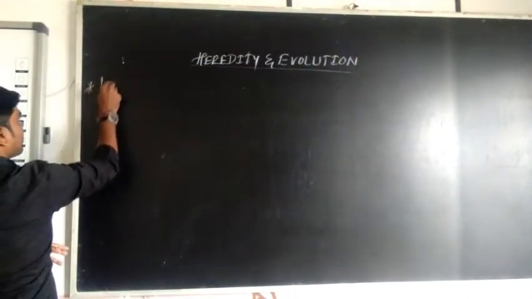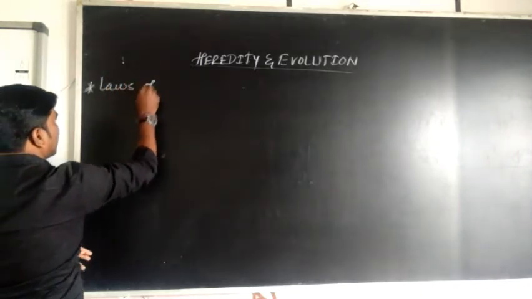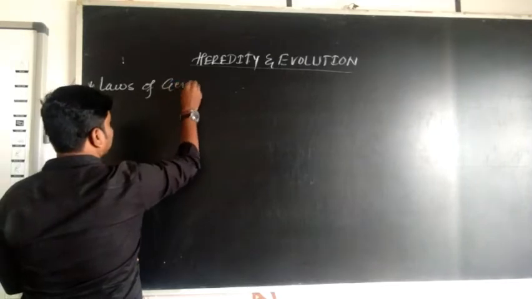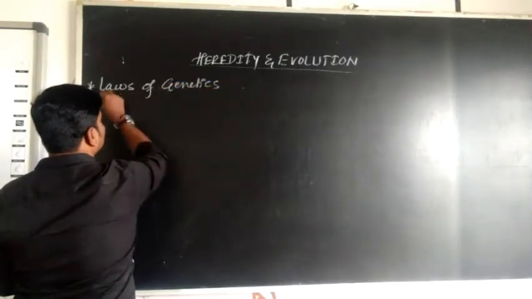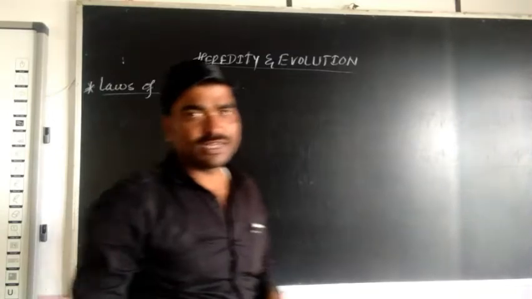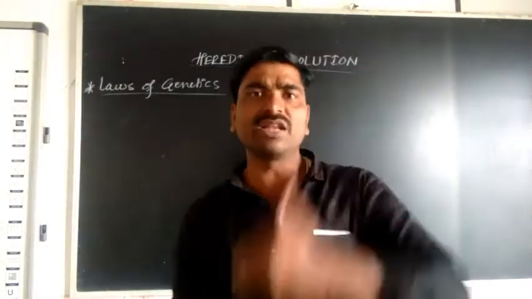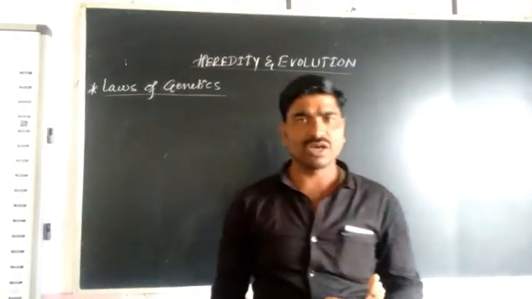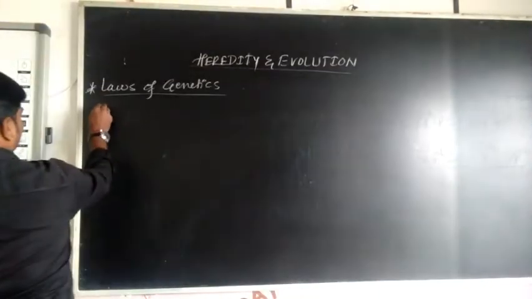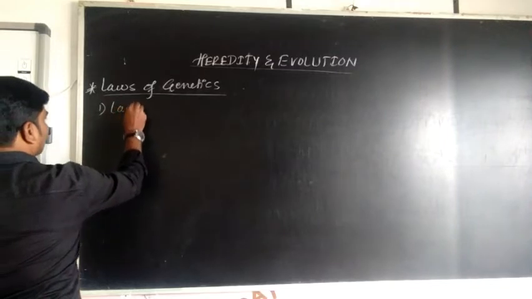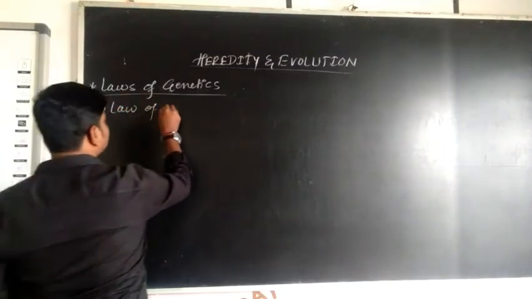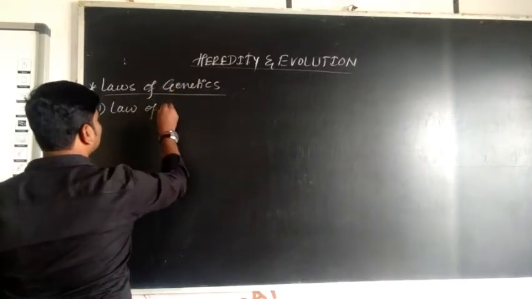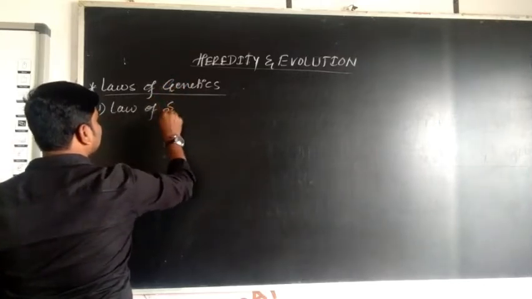Laws of heredity, or laws of genetics. In genetics, there are three laws, all given by Gregor Johann Mendel. The first law is the law of segregation.